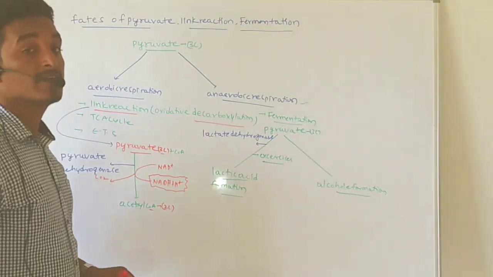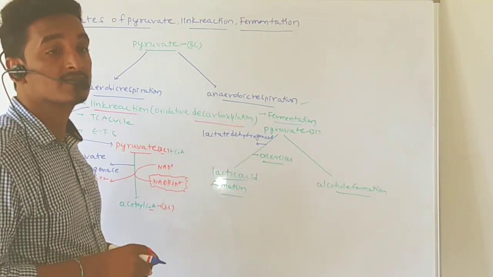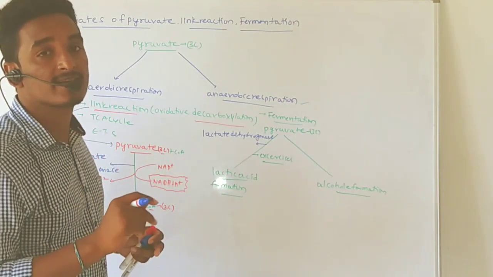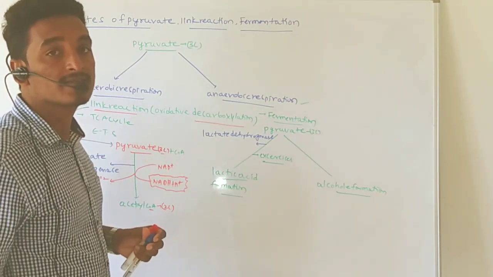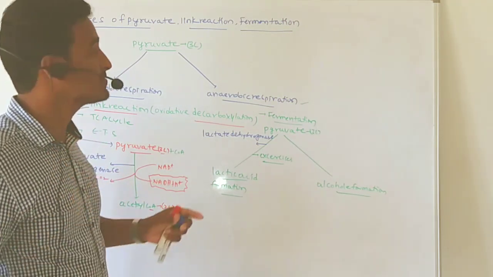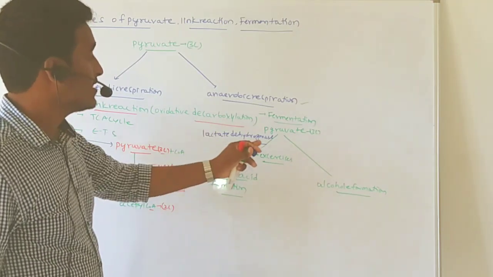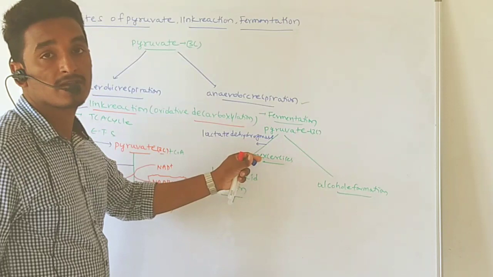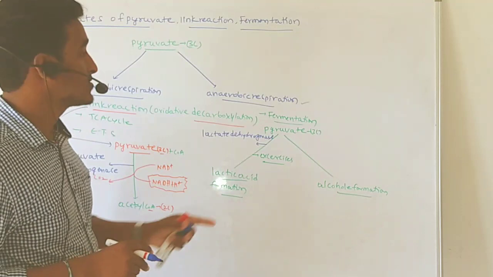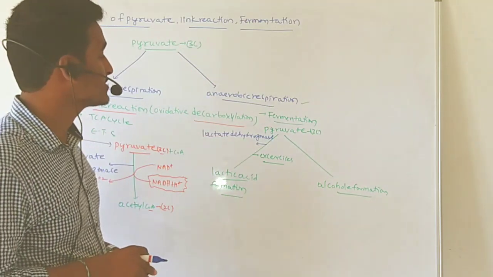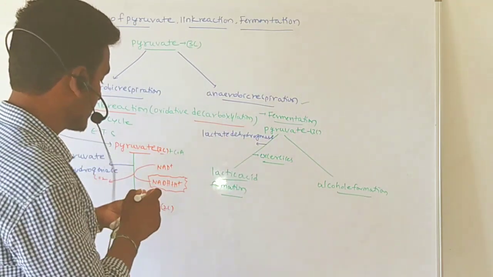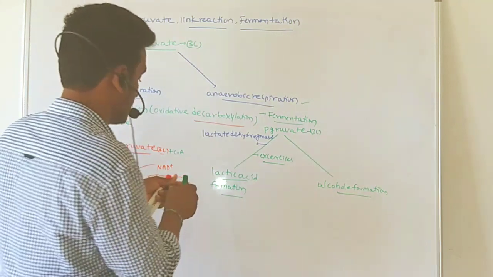In glycolysis we get 2 NADH2 and 2 ATP. Total we would get 6 ATP; the net gain of ATP in glycolysis is 2 ATP. Later the NADH2 participates in the electron transfer system, giving 4 ATP. But in anaerobic respiration those NADH2 are utilized, so only 2 ATP are formed. Whatever NADH2 is formed in glycolysis will be utilized in the fermentation process.